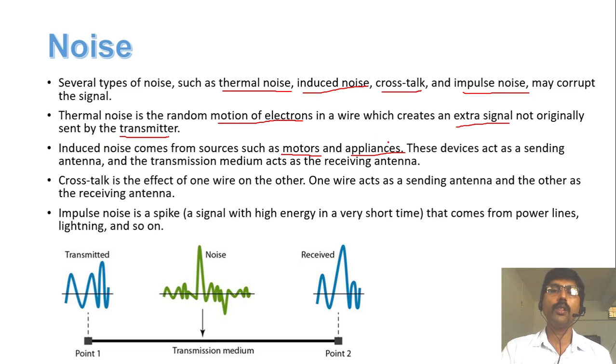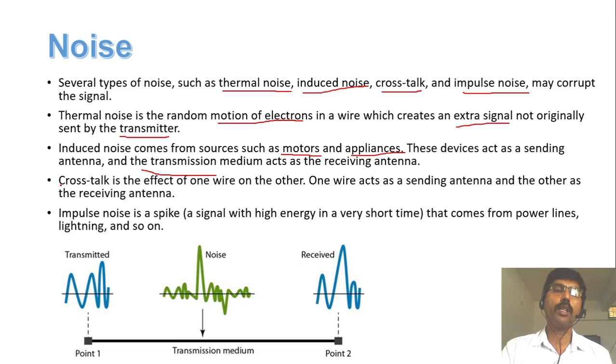In this case, these devices act like an antenna sending the noise signal, and our transmission medium acts as an antenna receiving it, and our actual signal will be damaged.